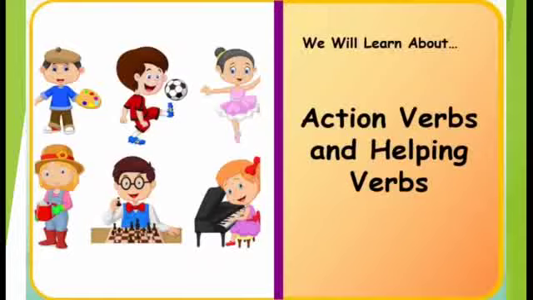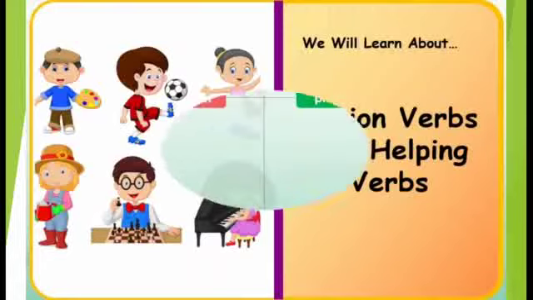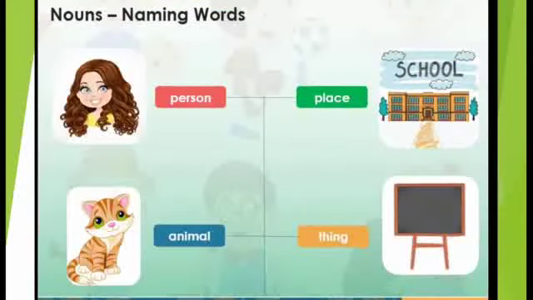Let us first recollect what nouns are. So children, what are nouns? A noun names a person, place, animal or thing. A noun can be common or special.